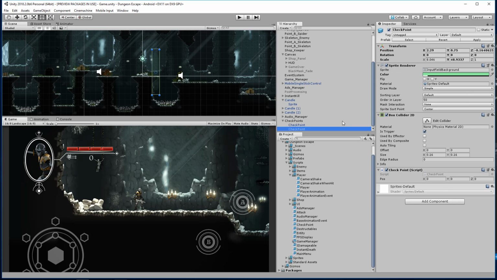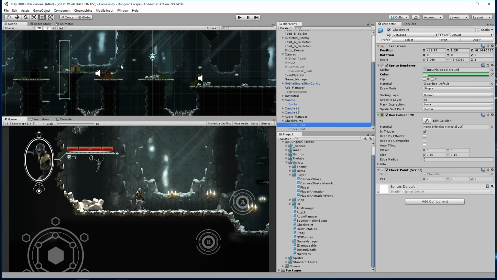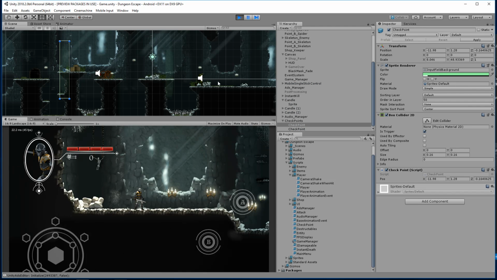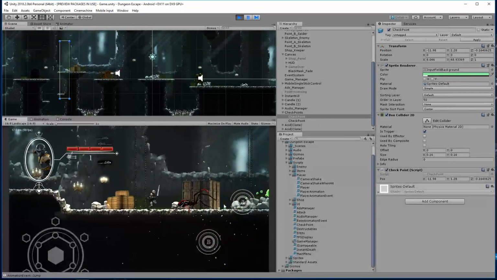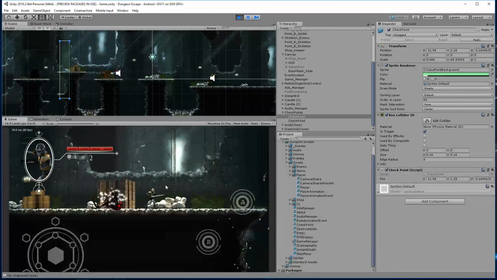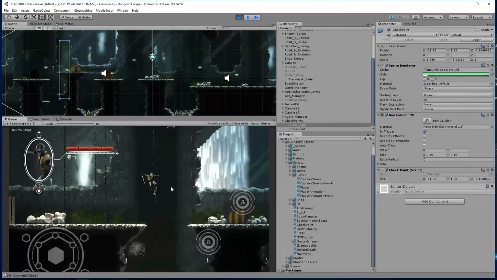Something is like not registering with them. Not 100% sure why. Let's go reach that checkpoint.